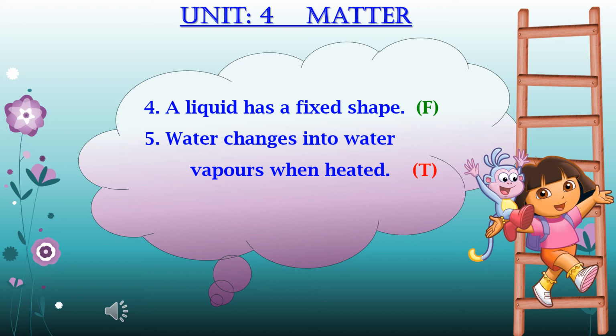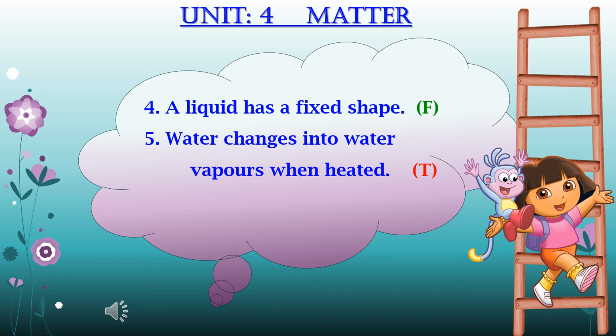When it begins to boil, you can see there is some steam coming out of that boiling water, and this steam is very small droplets of water, and these droplets of water are called water vapors. So this water vapor or steam is also an example of gas.